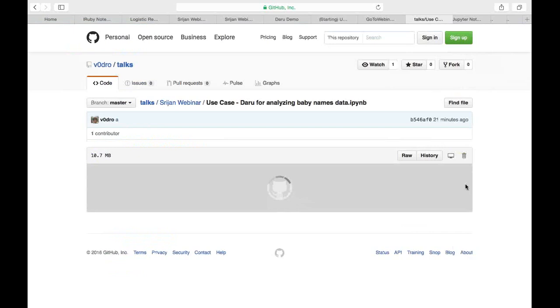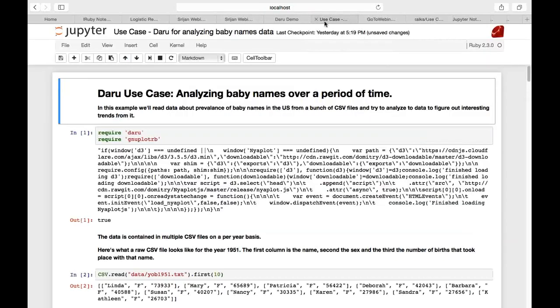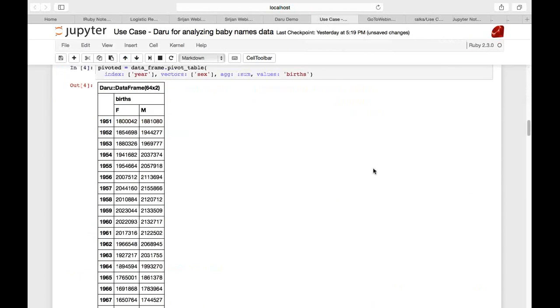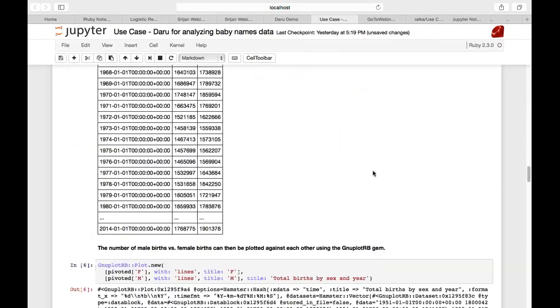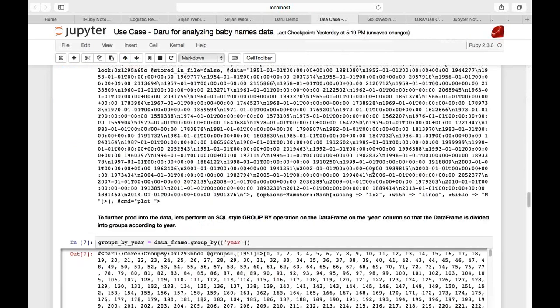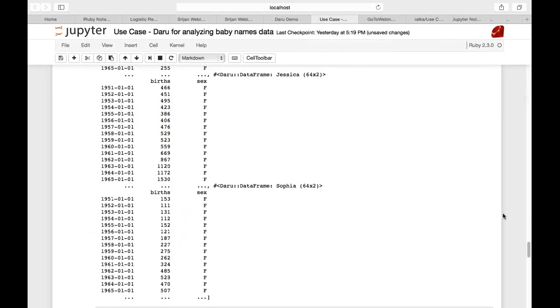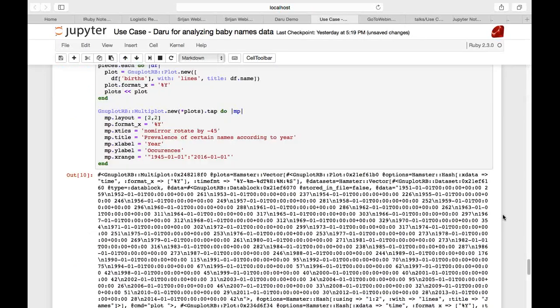This data has been pulled from the actual US statistics that show the baby names that were assigned to a particular set of people at a particular point of time. Let's see if it's loaded properly over here. I'm sorry.